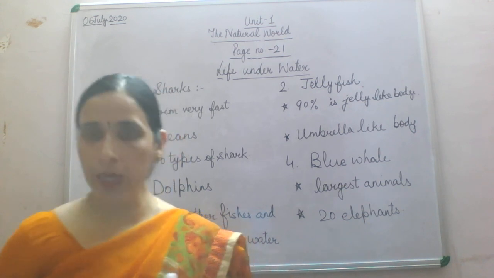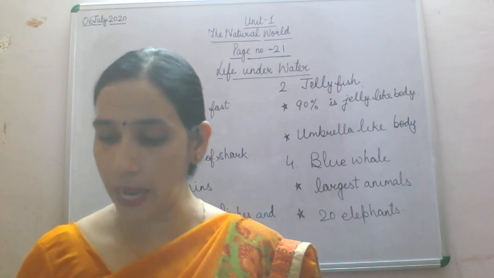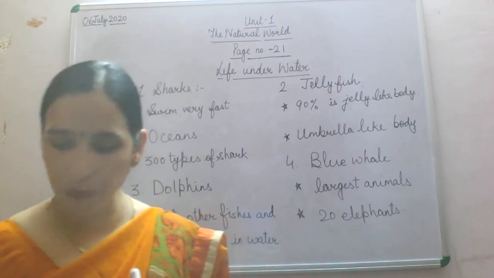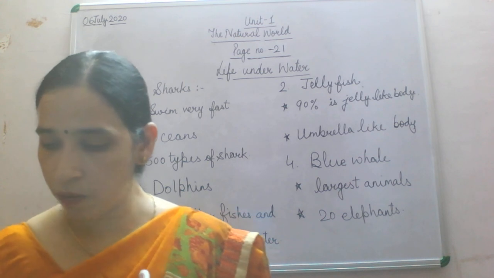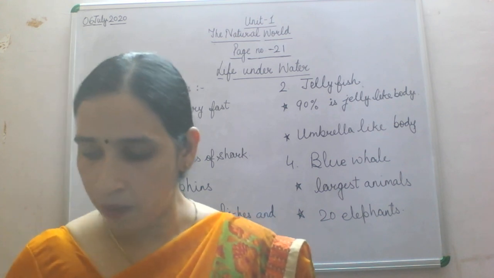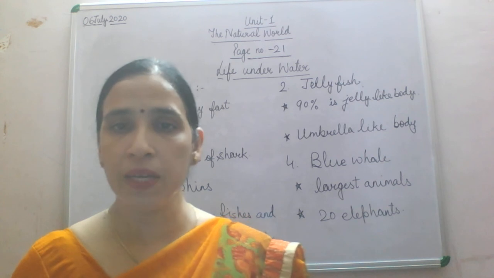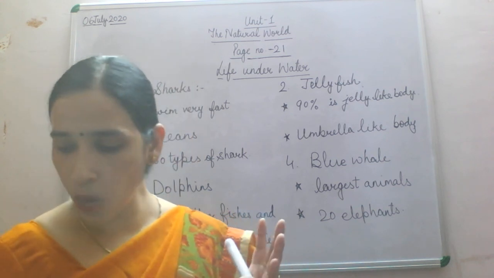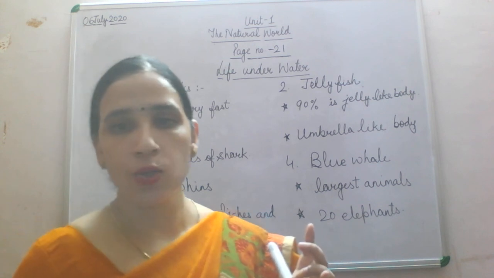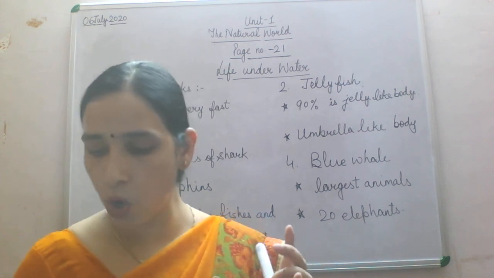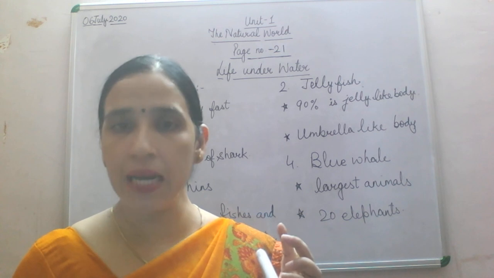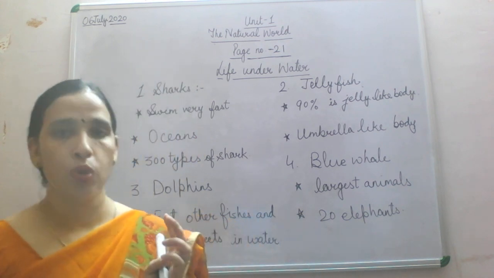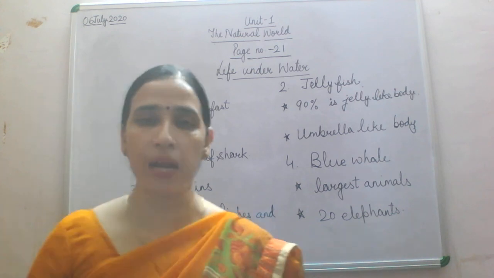So in your book it is given, circle the animals which are not aquatic. You have to circle the animals which are not aquatic. Fine. So here you have been given four pictures: rat, seahorse, owl, and octopus. Out of these four, which is not aquatic? Does a rat live in water? No. So you will circle the picture of the rat.